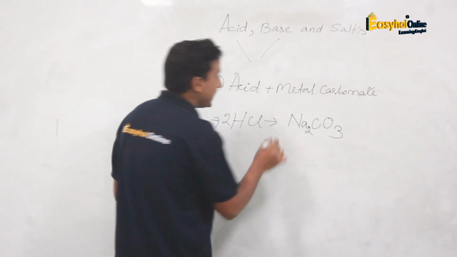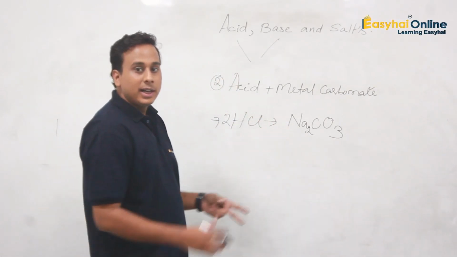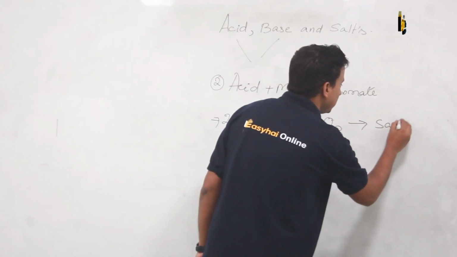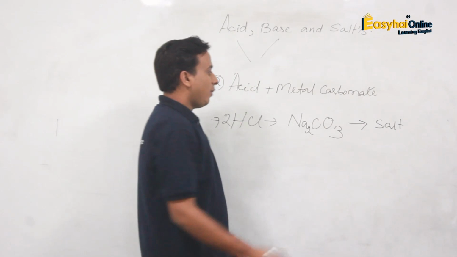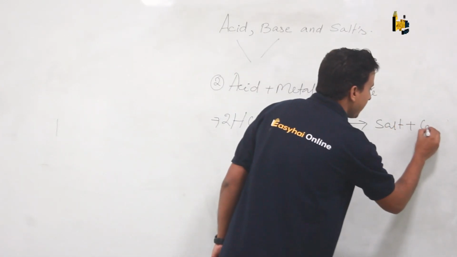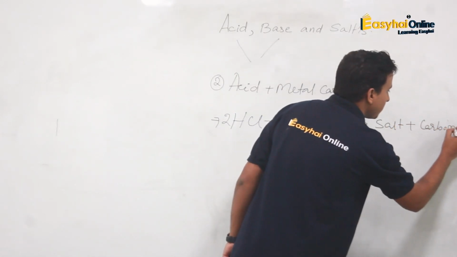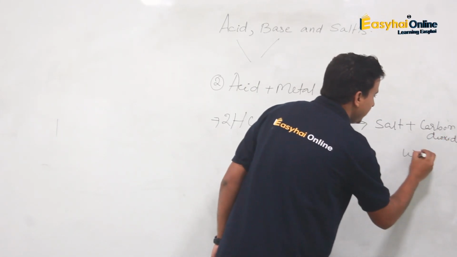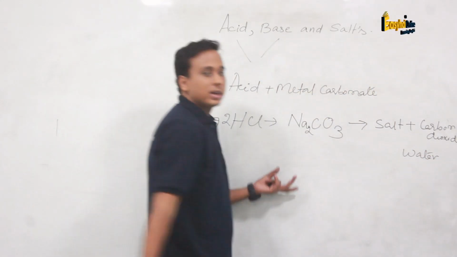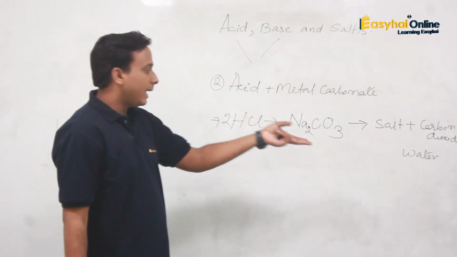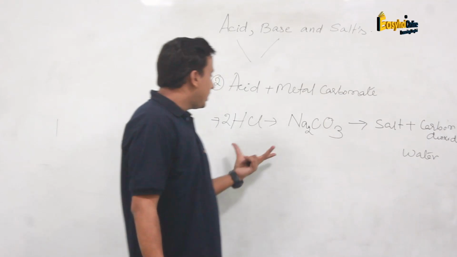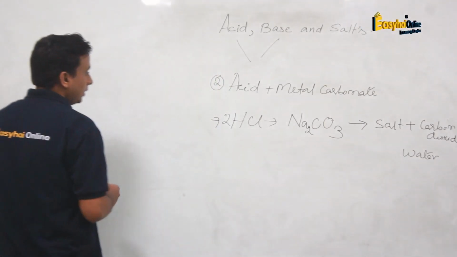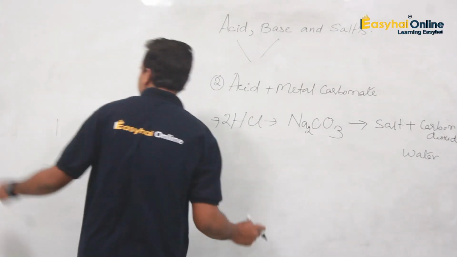So when this acid is going to react with metal carbonate, the products formed we can see clearly: they are going to form a salt, one salt, with carbon dioxide, and water will be the constant other product. So they are going to form salt, carbon dioxide and water. This reaction, if you complete it, how will it be? Let us see that.